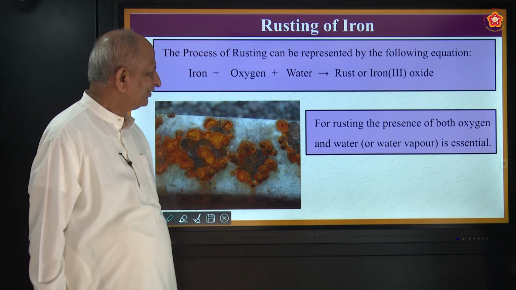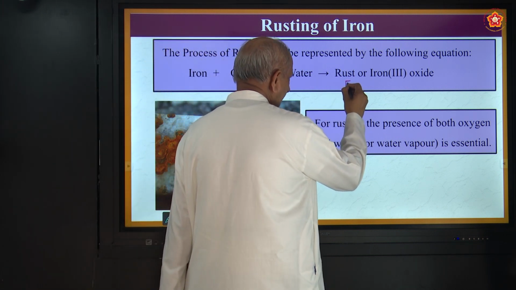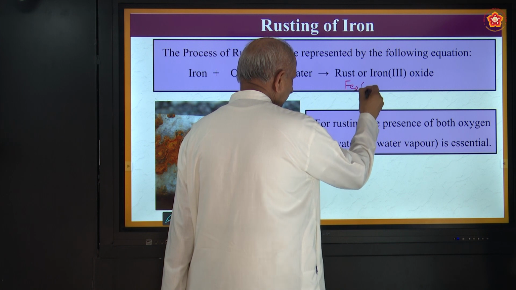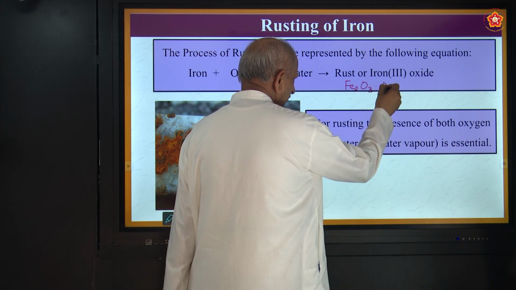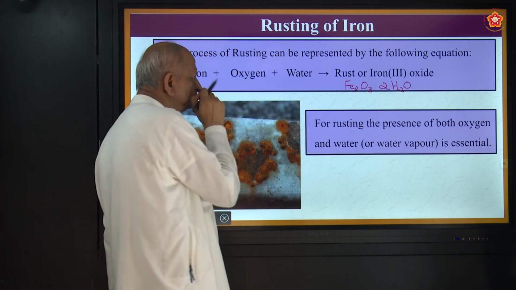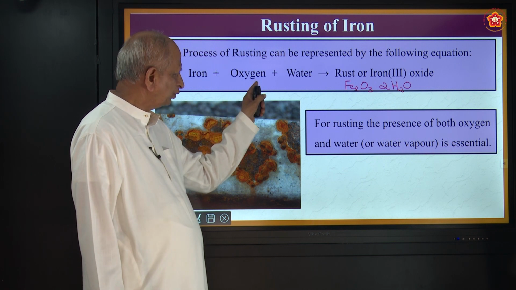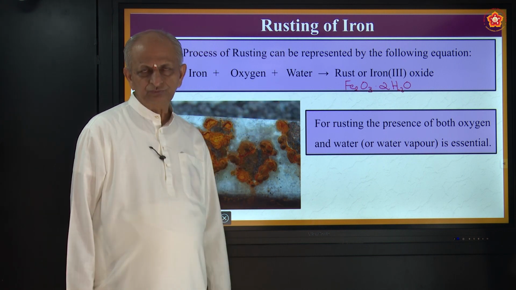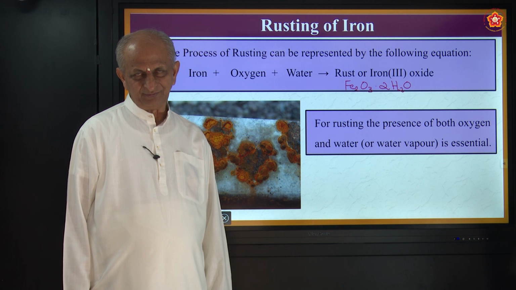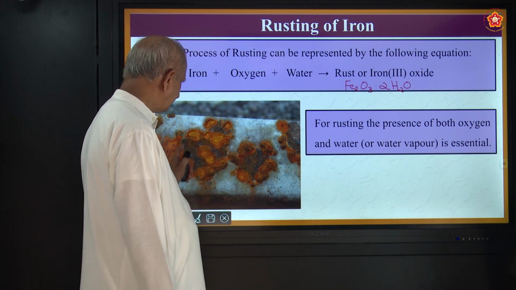Correct? So its actual formula is ferric oxide, Fe2O3, about which you are going to study in class 10. This is the formula. So iron, Fe, oxygen is O2, water is H2O. So ferric oxide, hydrated ferric oxide is formed. That is nothing but rust.